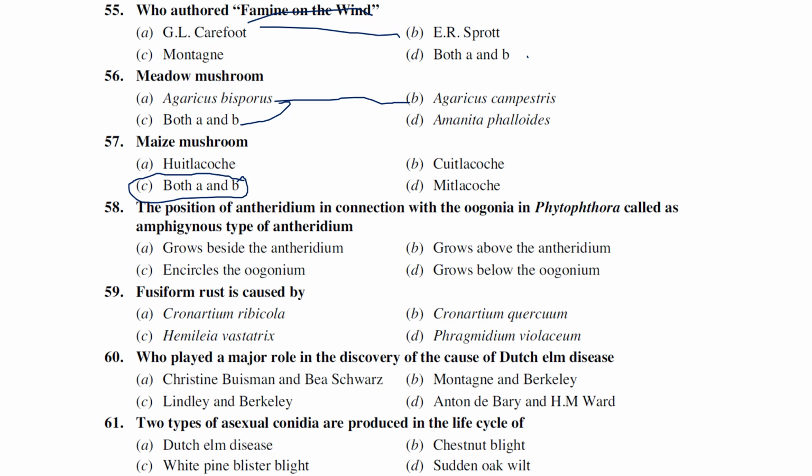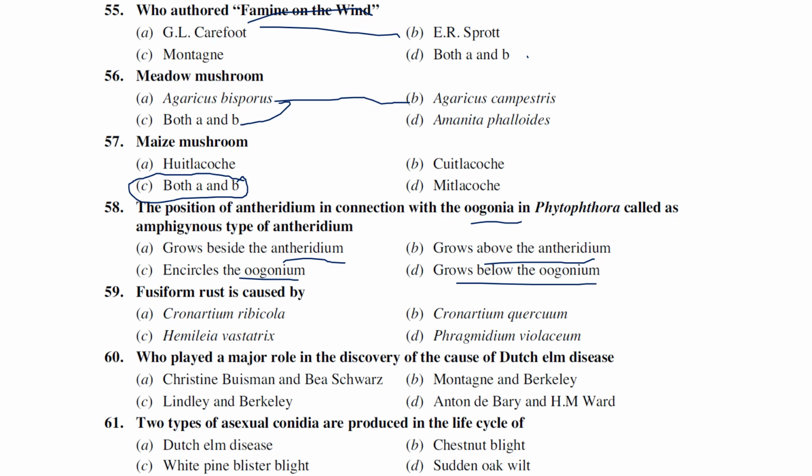The position of the antheridium in connection to the oogonium in Phytophthora is called the amphigynous type of antheridium. Which means it grows beside the oogonium, grows above the antheridium, encircles the oogonium, or grows below the oogonium.